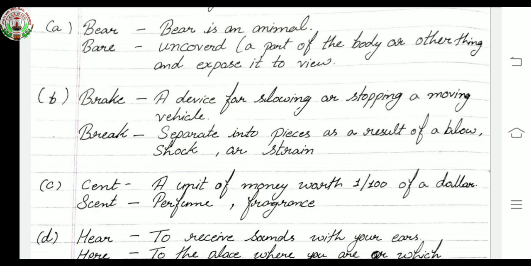Second is break. This means separate into pieces as a result of a blow, shock or strain. Okay, second break is separate into pieces as a result of a blow, shock or strain.